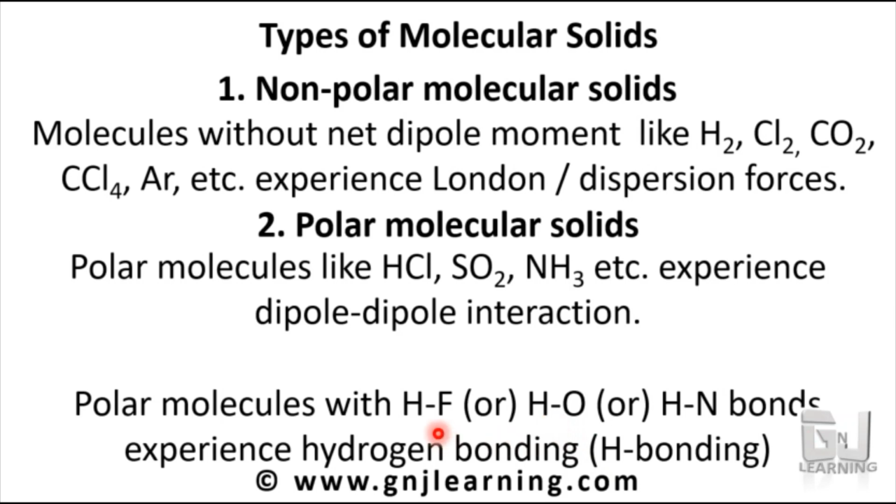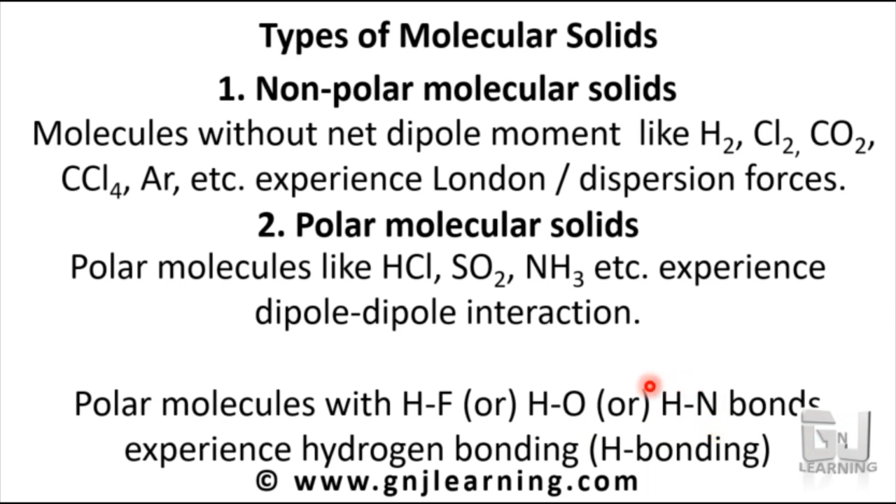You can see in all the cases, hydrogen is sharing a bond with an electronegative atom: electronegative fluorine, electronegative oxygen, and nitrogen.